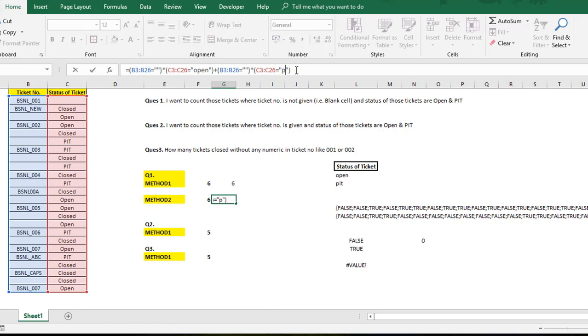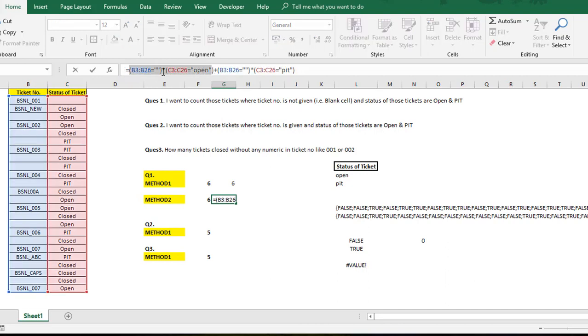So with the same functionality, I'm going to use PIT as well. Now when you go and press F9, this is what you see. So all those arrays are now added up. So wherever you have 0 and 1, it's getting added, 0 plus 1, and that's how you see here 1, 2, 3, 4, 5, 6. So there are 6 numbers actually. So what happened, this you already know what it is doing.